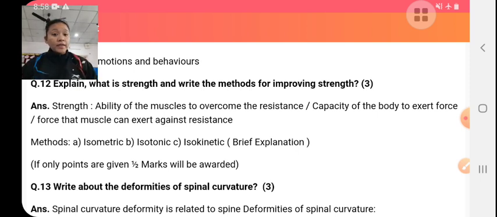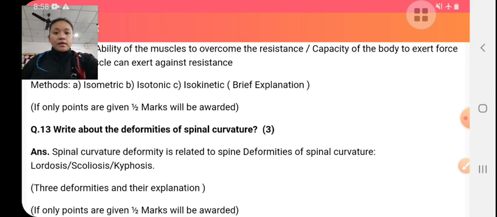And next, isokinetic. Iso means same, kinetic means motion. So in isokinetic exercise, there is the same motion in both flexor and extensor muscles. There is a movement along with continuous tension in both flexor and extensor muscles. For example, cycling, swimming, etc. These are the three exercises through which we can improve our strength.